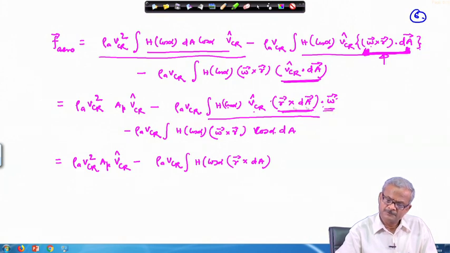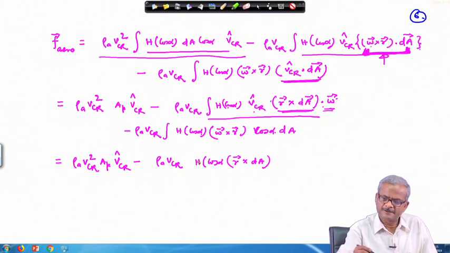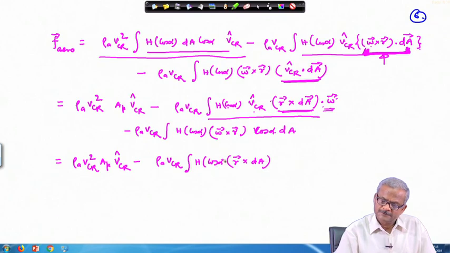So, this omega also we can push on this side, or either on the right hand side also we can keep it, it does not matter. So, let us keep it on the right hand side. So, this is VCR cos alpha r dA times VCR cap. Okay.